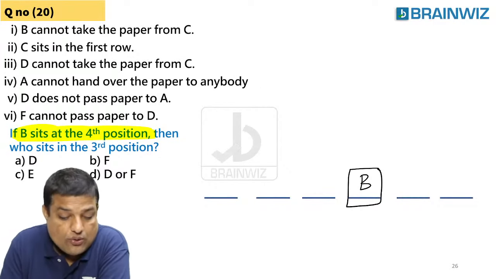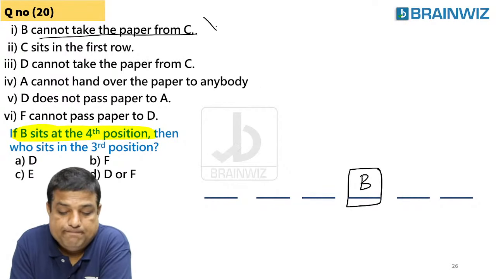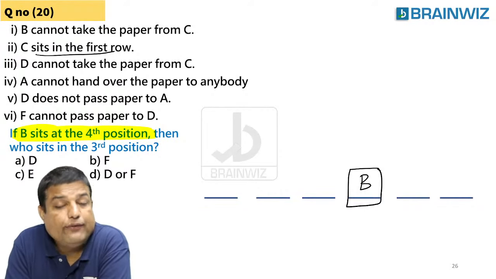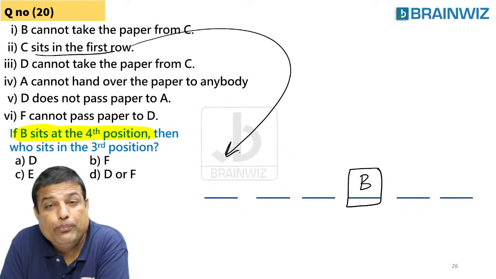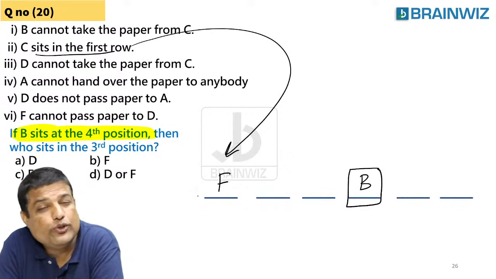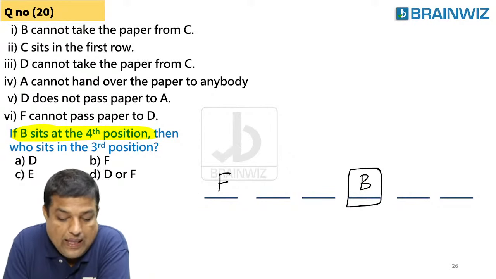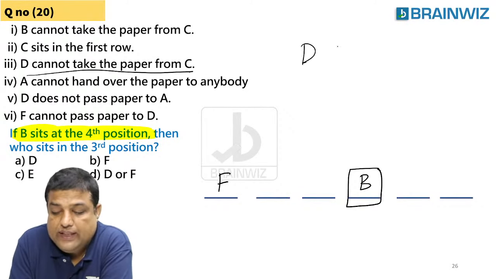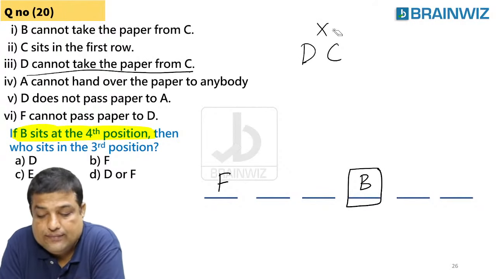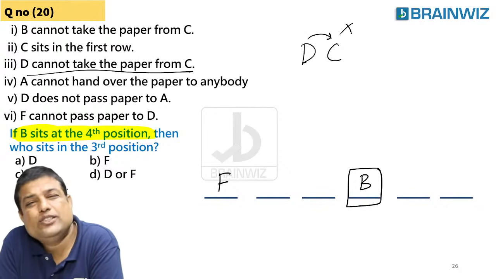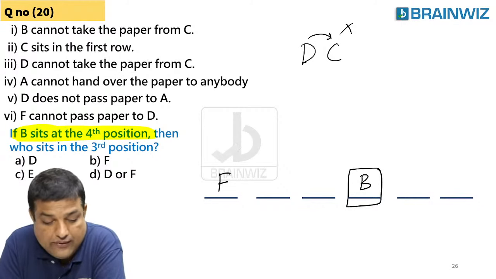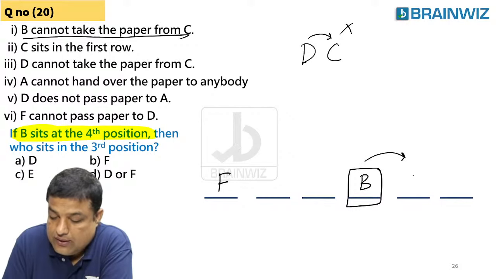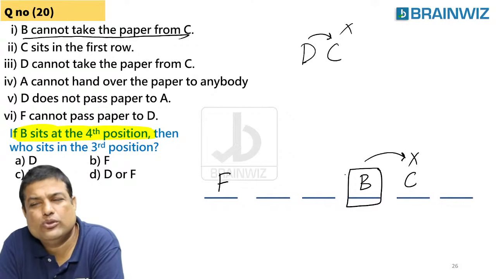Now, B cannot give the paper to C. Leave it, it's no use as of now. C sits first in the row. Very important point. It's a good point. You should accept. Good. And he told you D cannot give the paper to C. That's it. It's of no use as of now. Let me just leave it. And the first point: B cannot give the paper to C. So here C cannot sit. That is also one of the points, guys.